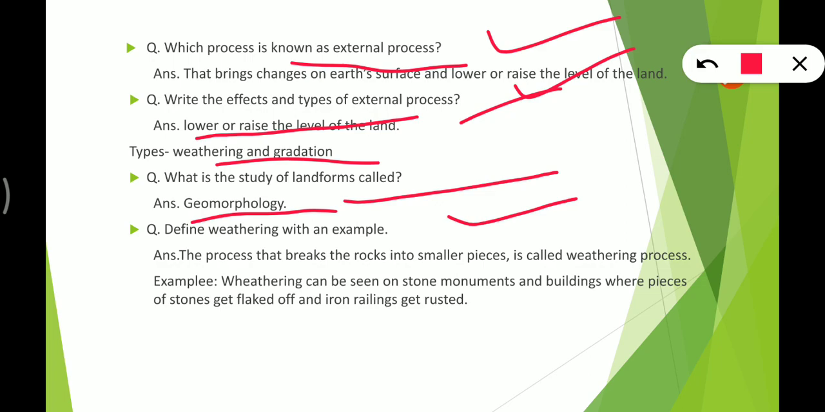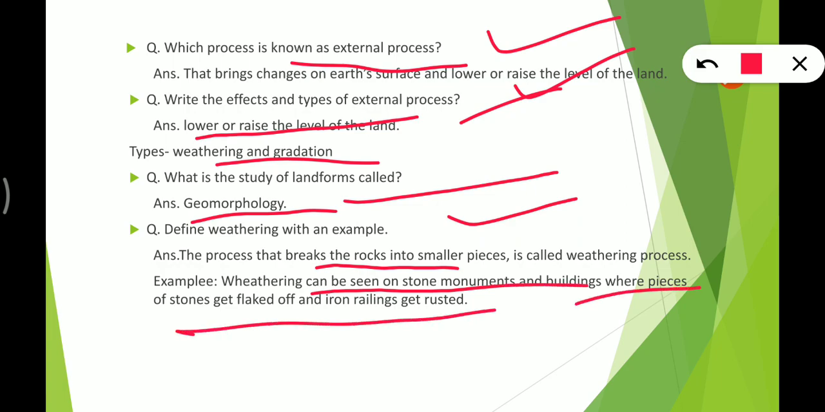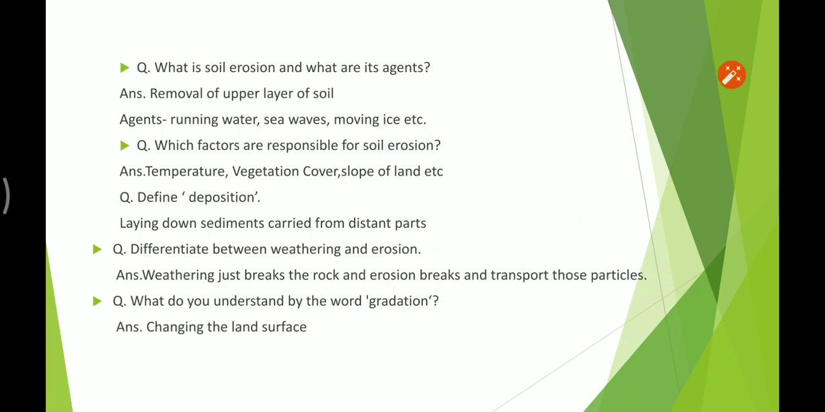Then after, define weathering with an example. So weathering is breaking of rocks into smaller pieces, and example is monuments, buildings where pieces get flaked off, and iron railing getting rusted. So this is rusted iron railing. This is the best example, everywhere we can see. Let's move to the next one.